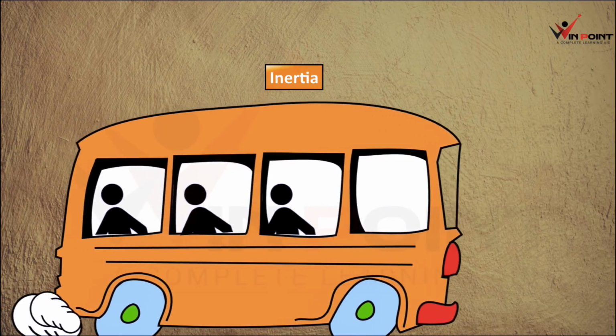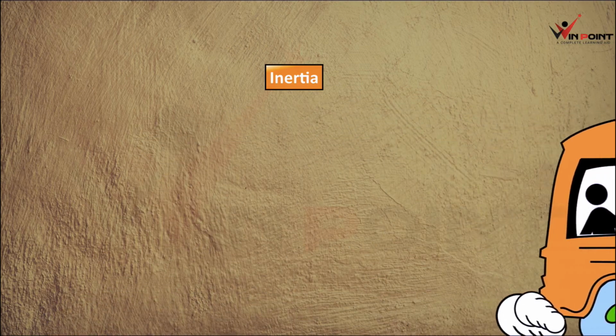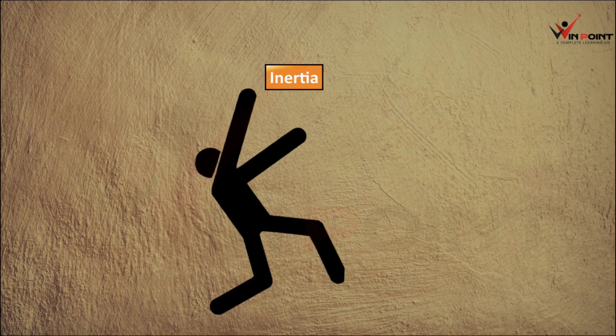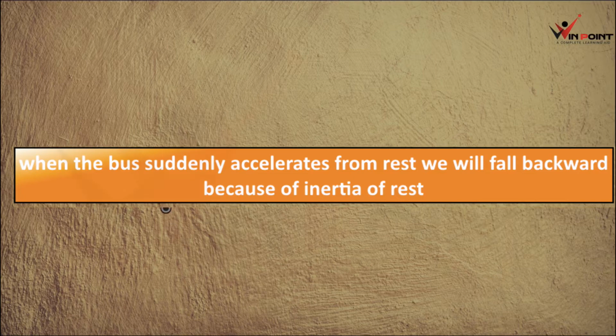Suddenly, the bus is moving. What is going to happen? We will fall backward, right? What is the reason behind it? The reason is very simple. When we are standing inside the bus, the bus is not moving. The bus is also at rest. Suddenly the bus is moving, but our body will try to continue its state of rest. So we will fall backward. Inertia of rest. When the bus suddenly accelerates from rest, we will fall backward because of inertia of rest.